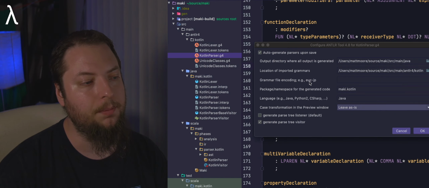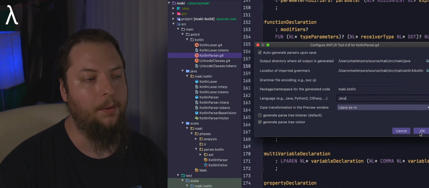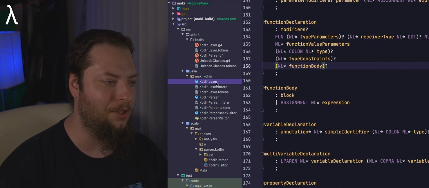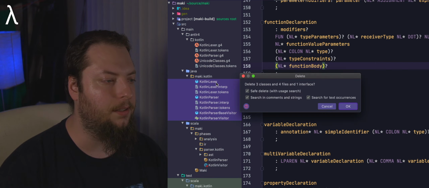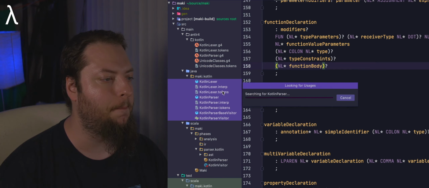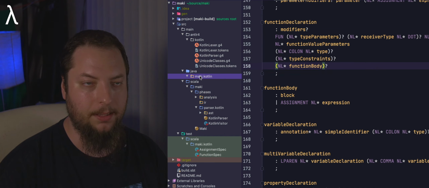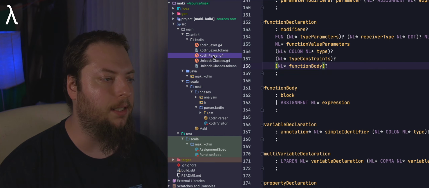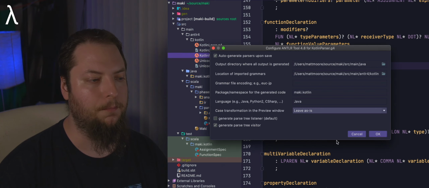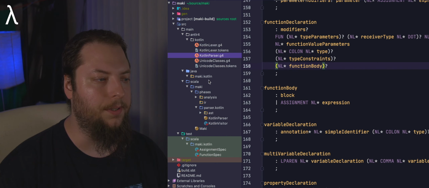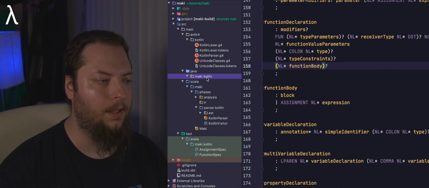Anyway, all that being said, once we have this together, we just click OK. And when you do that, it'll generate all of the outputs you need here. Now, just to demonstrate that this will actually work, let's go ahead and delete all of these files, right? We'll go ahead and hit delete anyway. It doesn't matter. It's empty, right? So now we'll come down here to Kotlin Parser. We'll right click. Again, we have our options configured. If you just click OK, you'll notice that it will auto-generate.